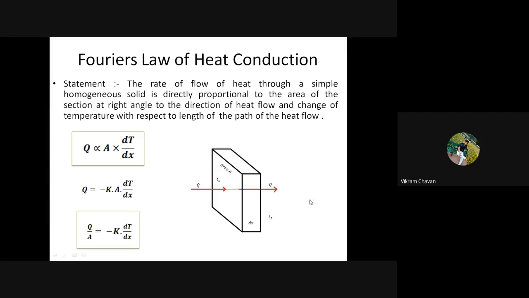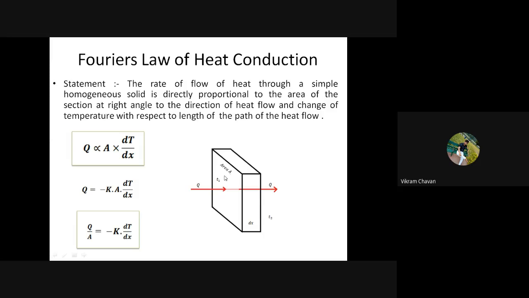So first of all, we have to consider one slab, or you can consider a wall also, whose surface area is this surface area. Which surface area are we considering?